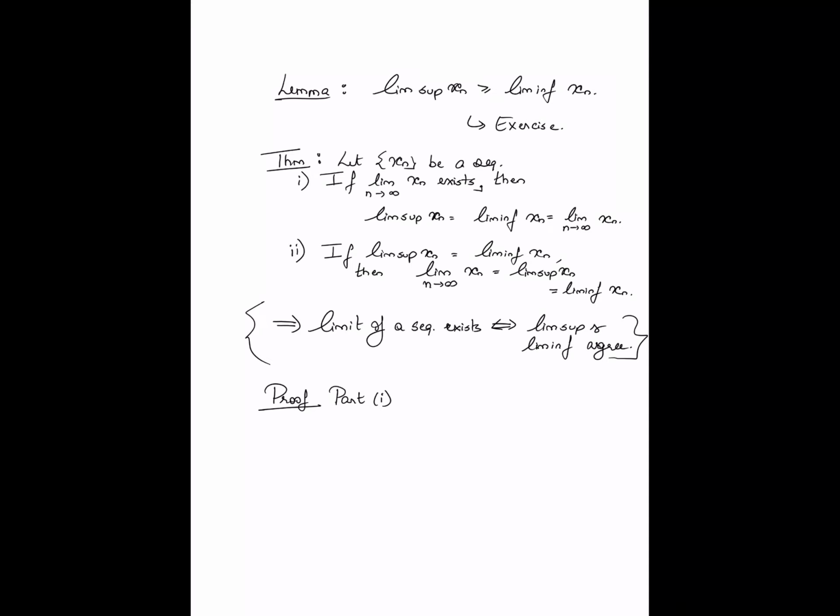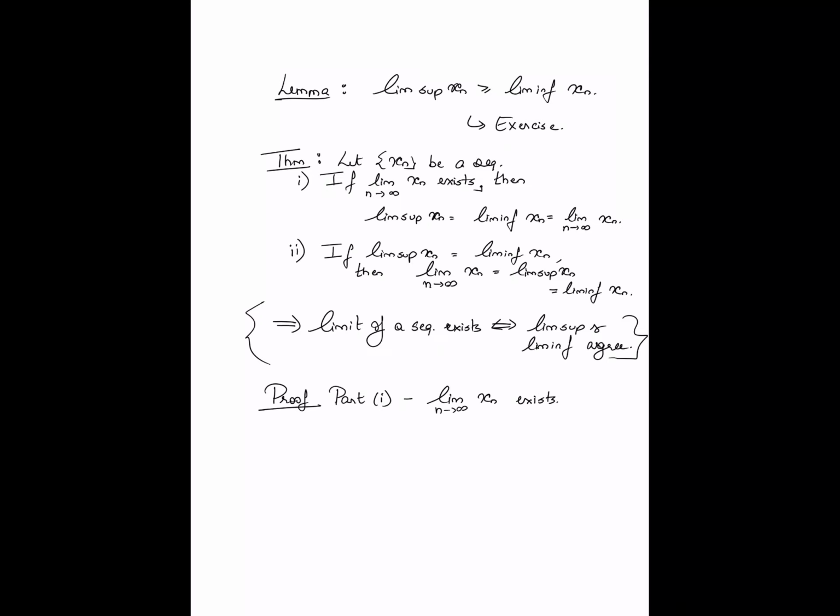Right? So for part 1, we know that the limit exists: the limit as n tends to infinity of xn exists. Okay, so now I'll actually have to take three sub cases: one where this limit is in fact plus infinity, the other where it is minus infinity, and finally the case where it is real valued.